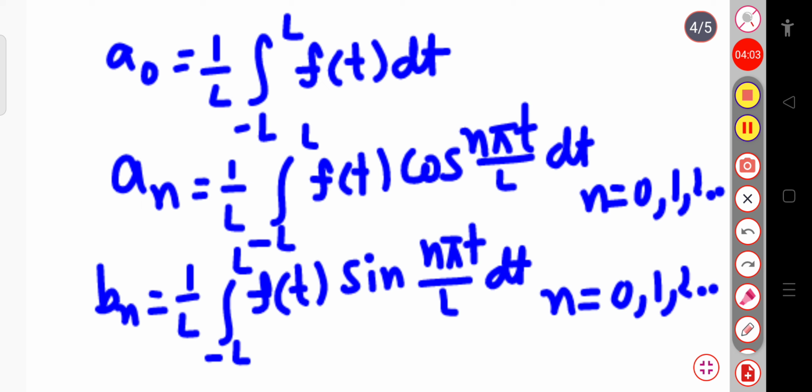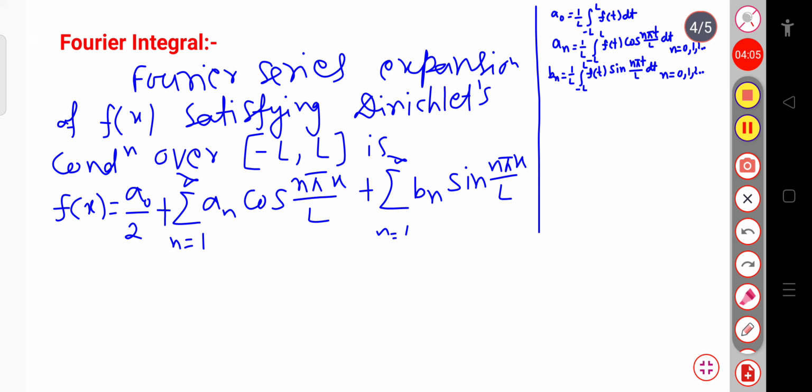Okay. Now if I put this a naught, a n, b n, these are the coefficients in this function f of x. Now this function will be equal to, in place of a naught, I will put this much.